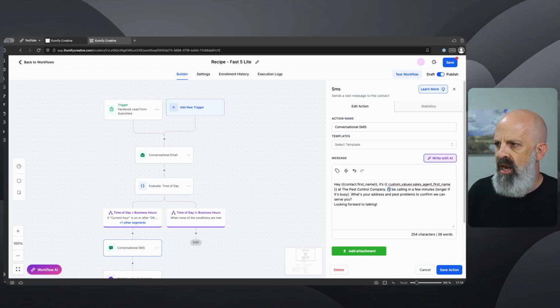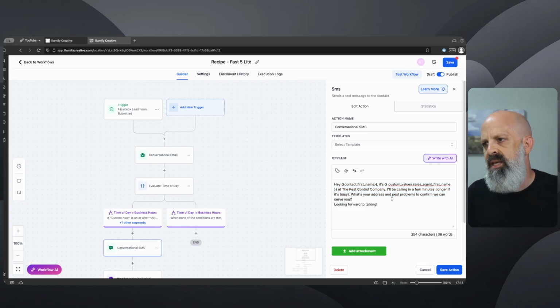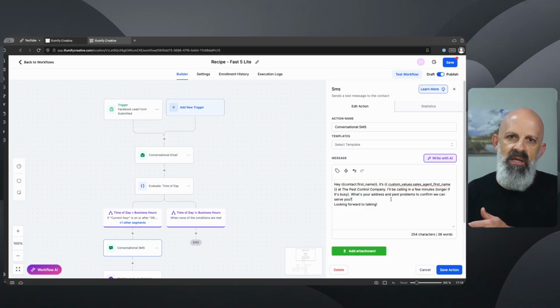So set expectations. We're going to be calling in a few minutes. And then I like to ask a question. So for this example, it's a pest control company. We're going to ask for their address so we can verify that they're in the service area. And then we're going to ask what problems they're having, what pests they're having problems with. This does a great job at engaging the lead, getting them to start responding.